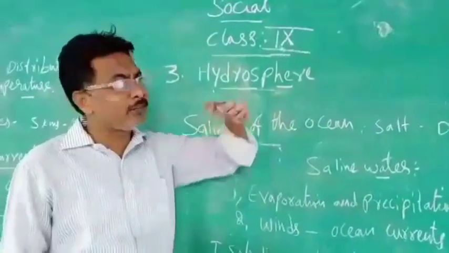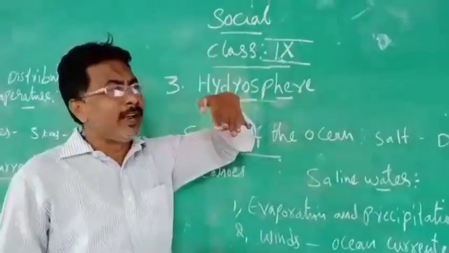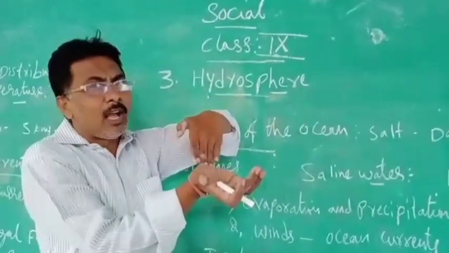In that ocean floor, we have discussed continental shelf, near the bank of the ocean, and after that continental slope will be there, and after that continental deep.